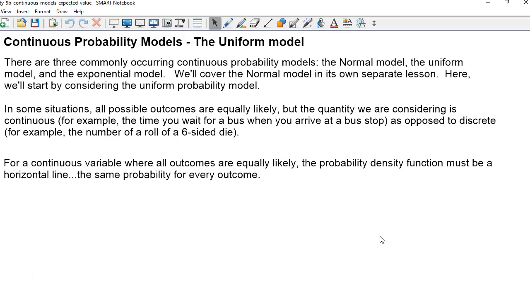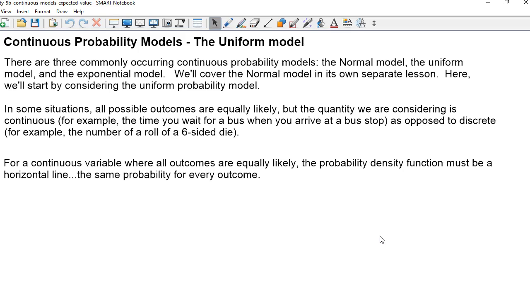In some situations, all possible outcomes are equally likely, but the quantity we're considering is continuous. An example of this would be, let's say you're interested in the time that you wait for a bus when you arrive at a bus stop. That would definitely be a continuous amount of time, because you could wait anywhere from 0 seconds to 1 second to 3.8 seconds to 15 seconds to 25.8 seconds. There's a whole continuum of possible values there, as opposed to, say, discrete possible outcomes, something like the number rolled on a six-sided die, which can only be 1, 2, 3, 4, 5, or 6.